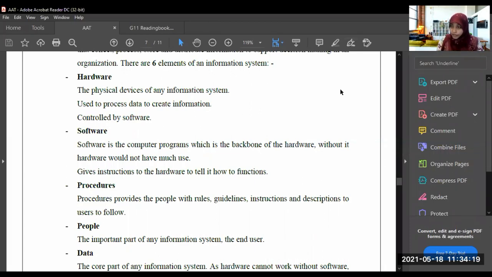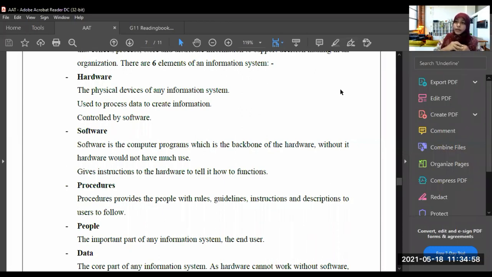If we have the hardware, okay, we have the computer, but we don't have software, can we work with this hardware? Can't. So there should be software. If you have a computer, there should be software for the computer. Why? Because software is called the backbone of the hardware, and without it, hardware wouldn't have much use. And also it gives instructions to the hardware to tell it how to function, right?